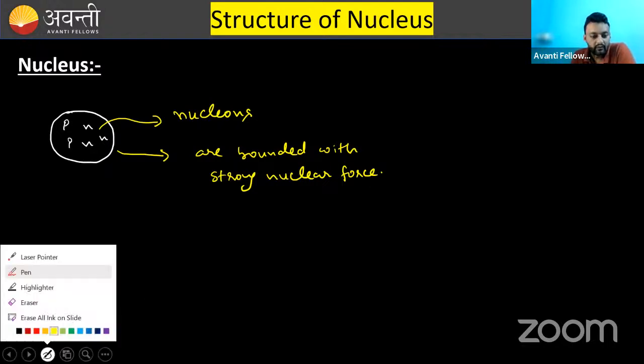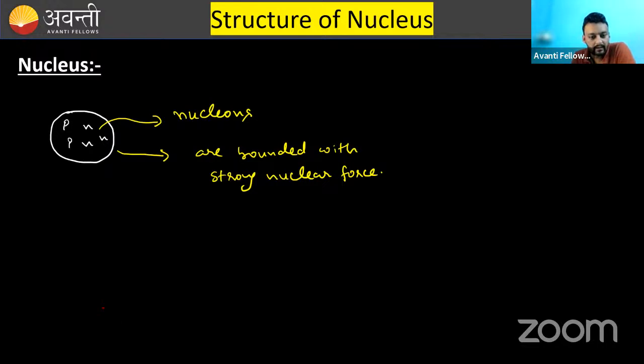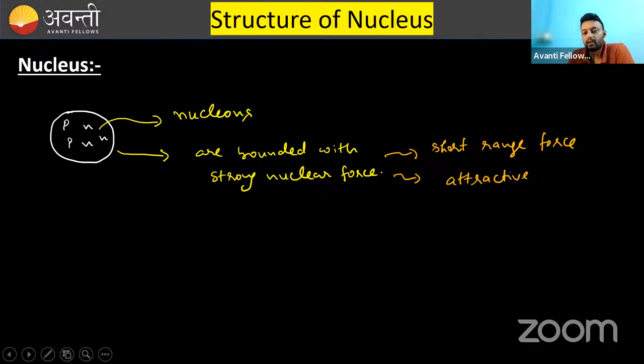One more thing, what are the properties of this nuclear force? This nuclear force is a short range force. Another property of this nuclear force is that it is attractive in nature.